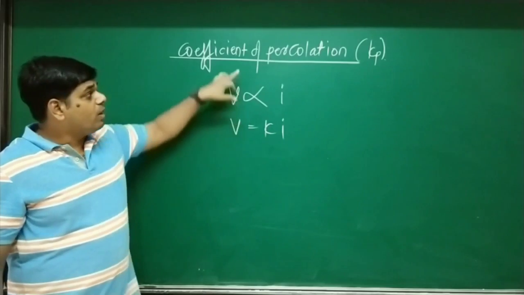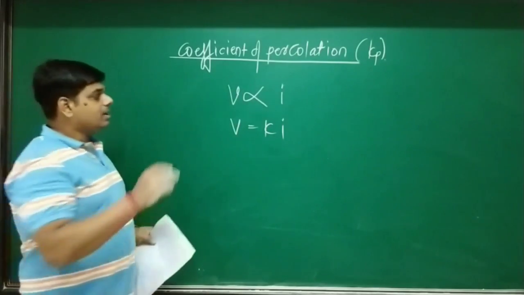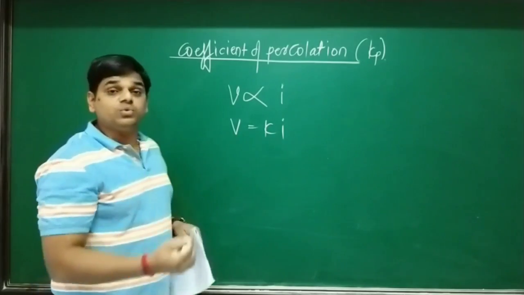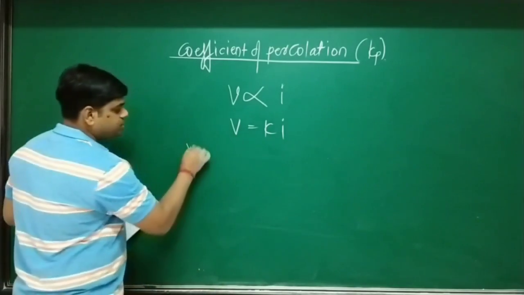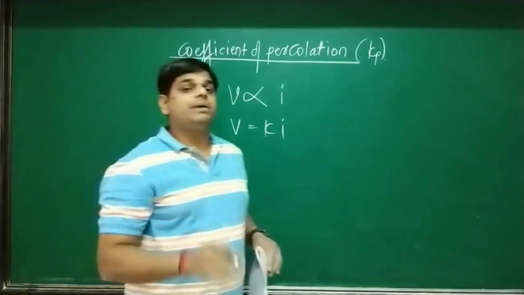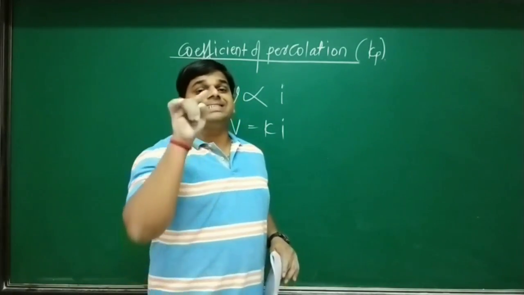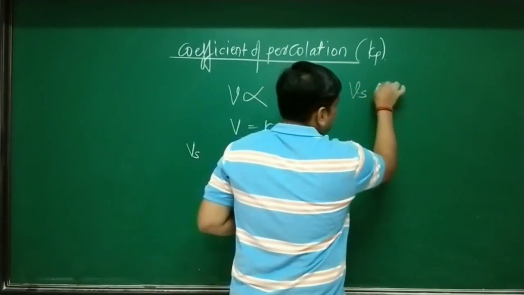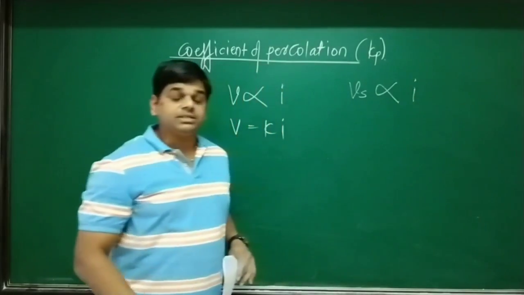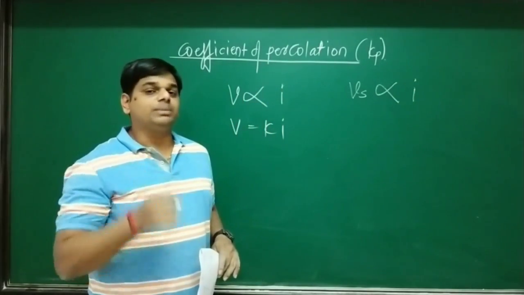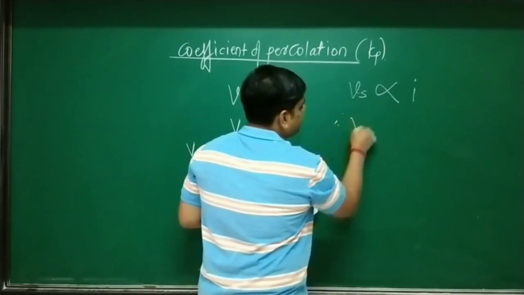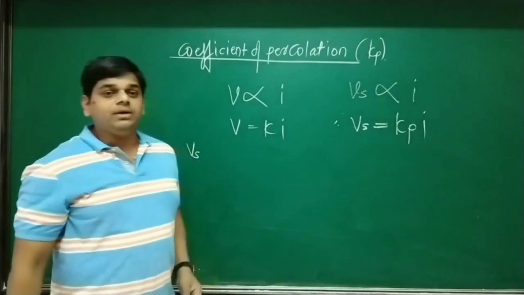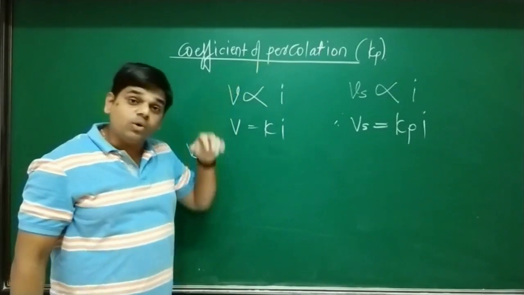Now we are discussing coefficient of percolation. Instead of discharge velocity or apparent velocity, if we use seepage velocity, that is Vs, then the statement may be like this: seepage velocity is directly proportional to hydraulic gradient. So Vs is directly proportional to hydraulic gradient. To remove this proportionality, we replace it with a constant. Therefore, Vs equals Kp into i, and that Kp we call the coefficient of percolation.